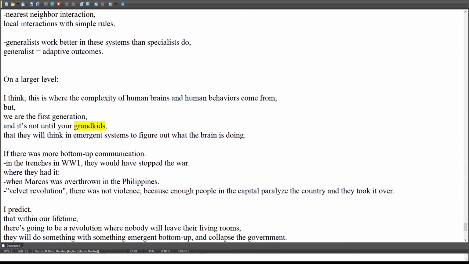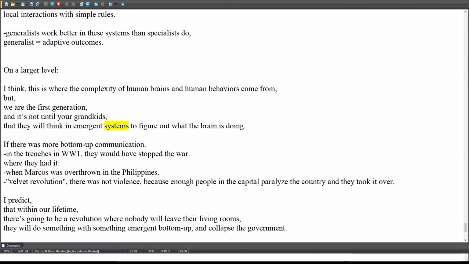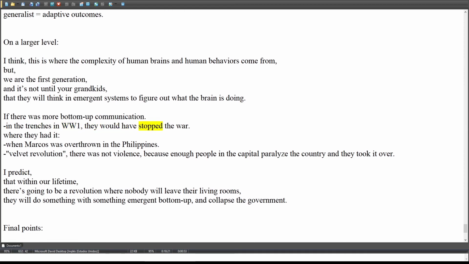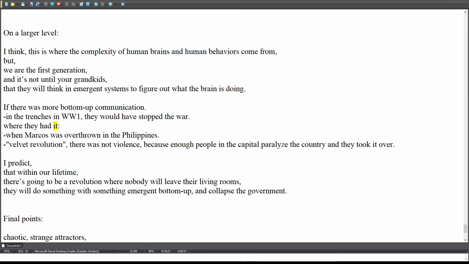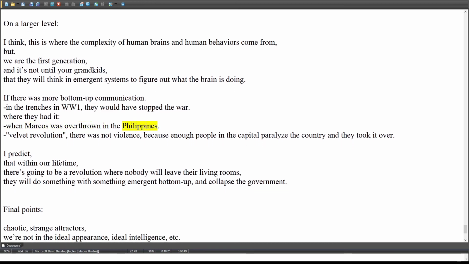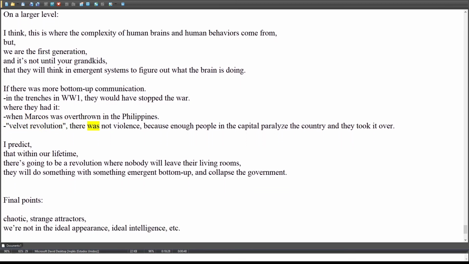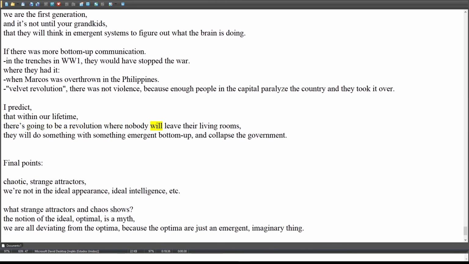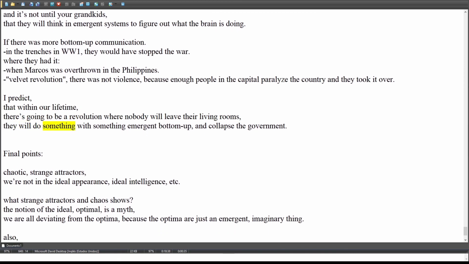And it's not until your grandkids that they will think in emergent systems to figure out what the brain is doing. If there had been more bottom-up communication in the trenches in WW1, they would have stopped the war. Where did they have it? When Marcos was overthrown in the Philippines. Velvet Revolution, there was no violence, because enough people in the capital paralyzed the country and they took it over. I predict that within our lifetime, there's going to be a revolution where nobody will leave their living rooms. They will do something emergent and bottom-up, and collapse the government.